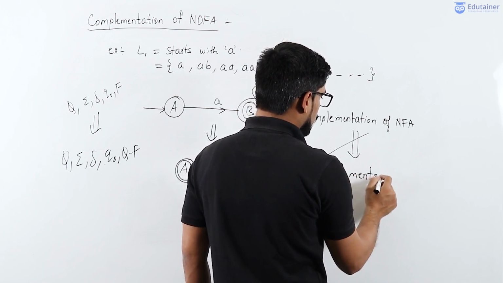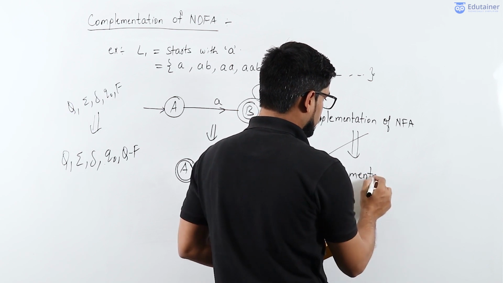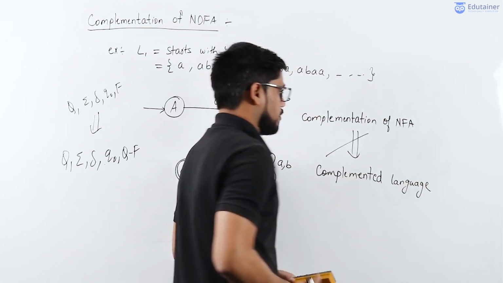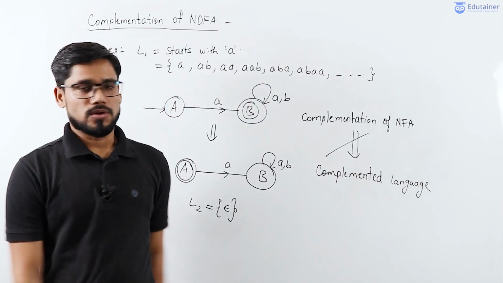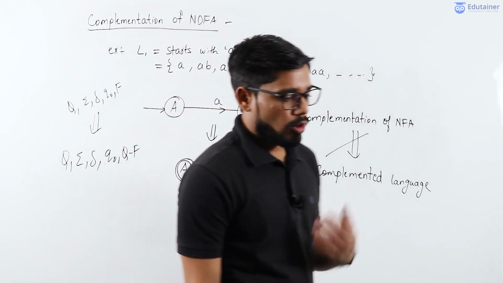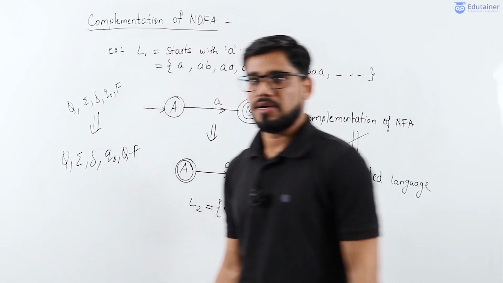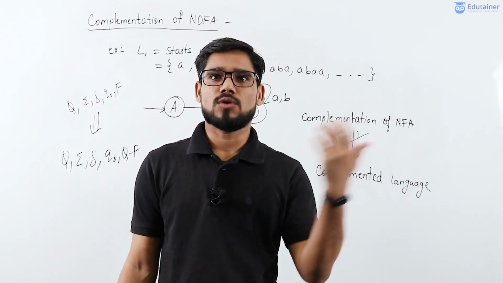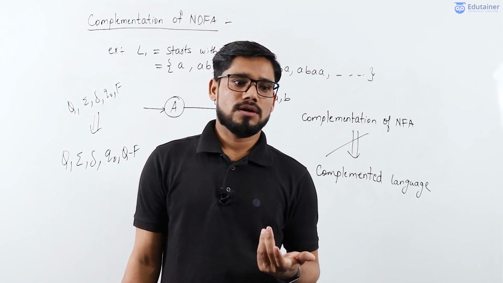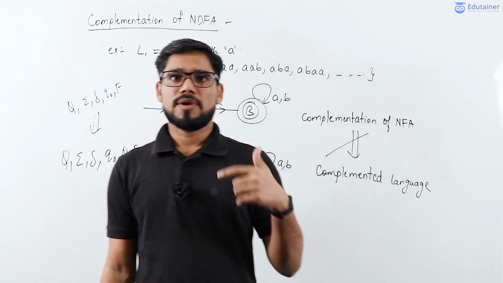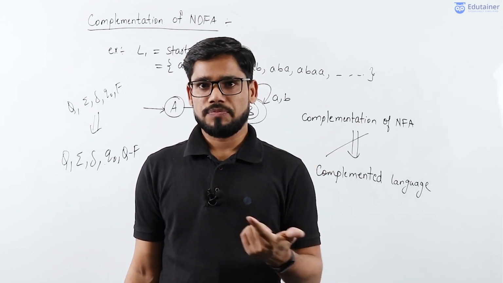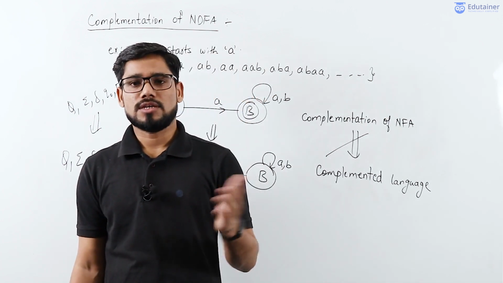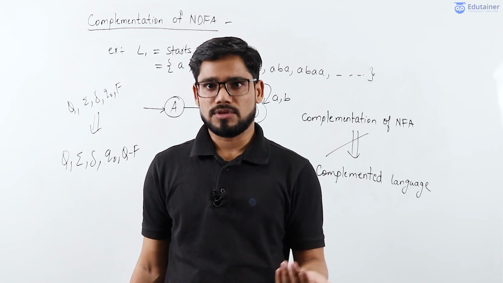Yes, it may or may not. But in case of DFA, if you complement the particular DFA, you will always get the complemented language. For example, in this language, if you complement the language which starts with A, then you will get the complemented language which does not start with A. It may start with B, or it will accept the epsilon symbol.